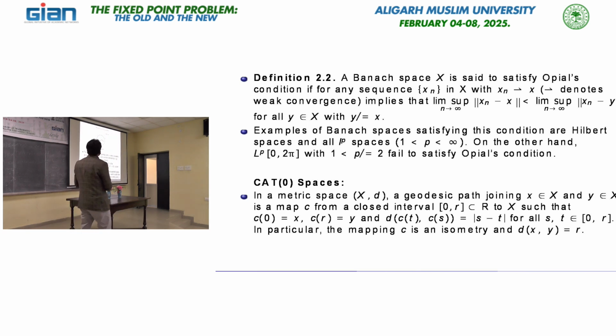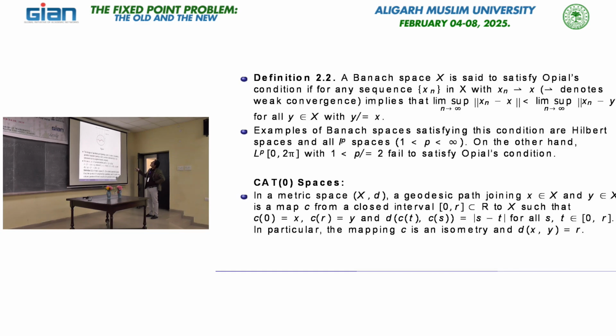Okay. So here this is a little bit of a geometric visualization. This is my space, and these are my two points x and y. For that we have this continuous map from 0 to L, or in the previous case I took 0 to r, same thing. If we have two other points t and t prime, then the corresponding points on this geodesic are c of t and c of t prime.